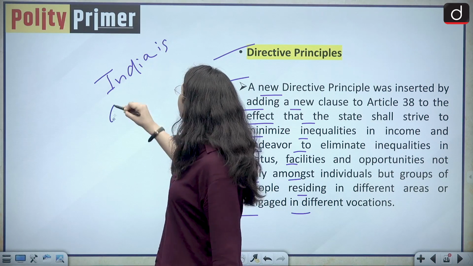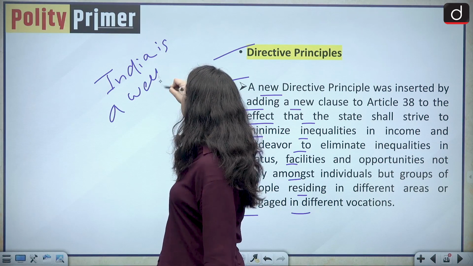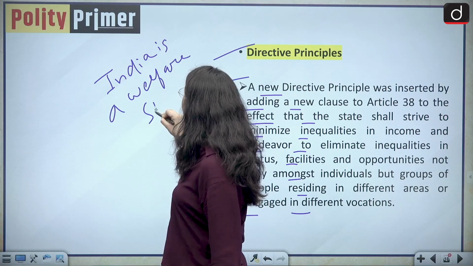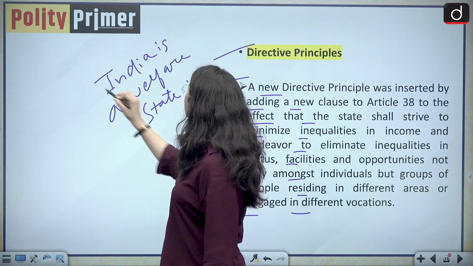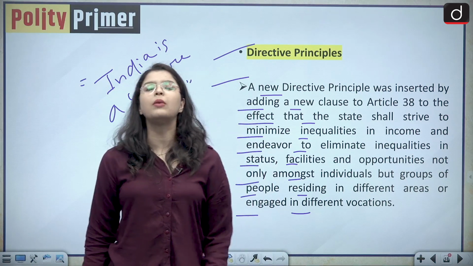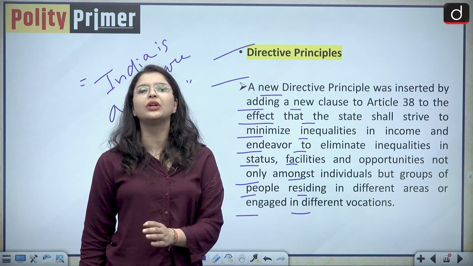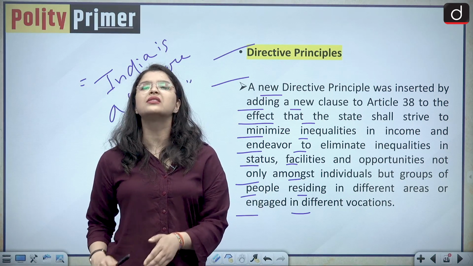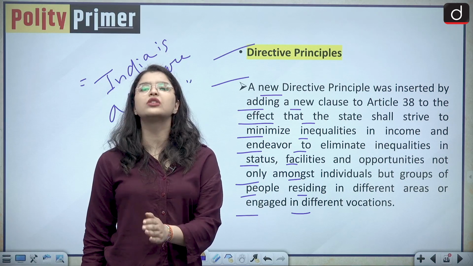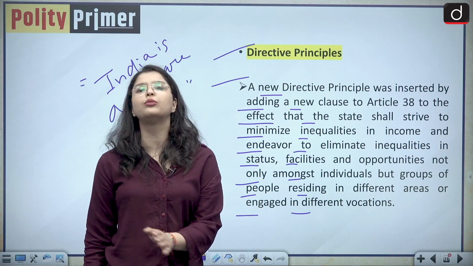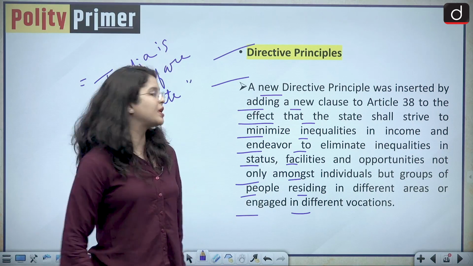India is a predominantly welfare state. And there was a huge amount of inequality prevalent during those times, and that is why this directive principle of state policy was inserted under Article 38 to remove the inequality in the society.